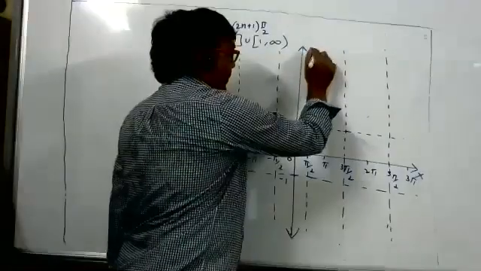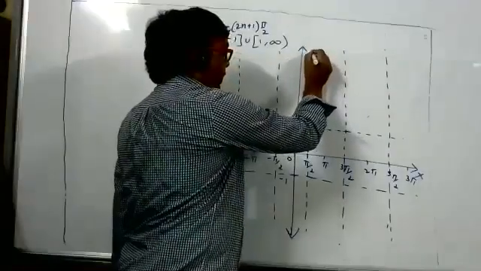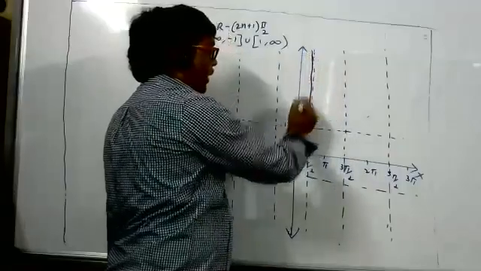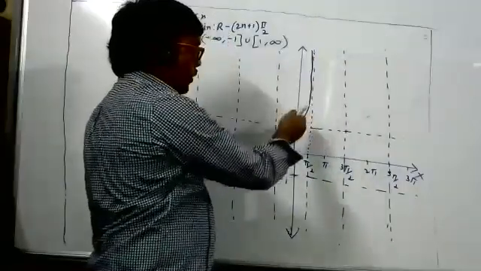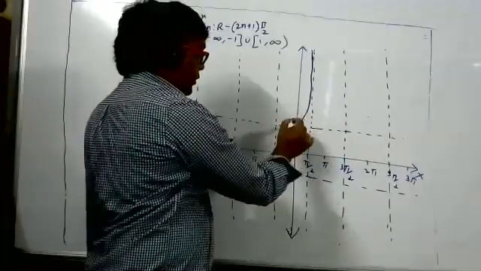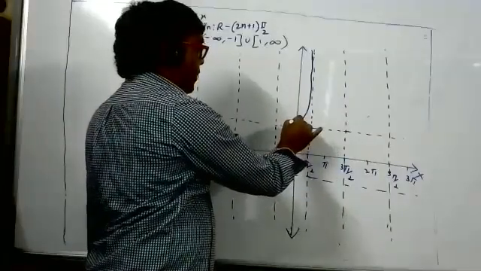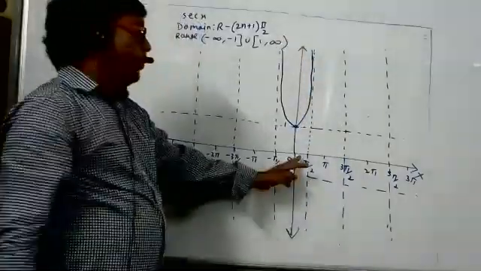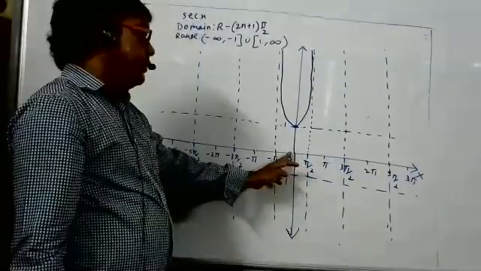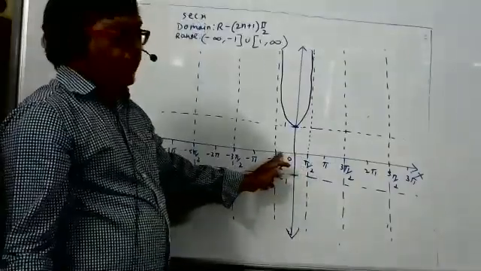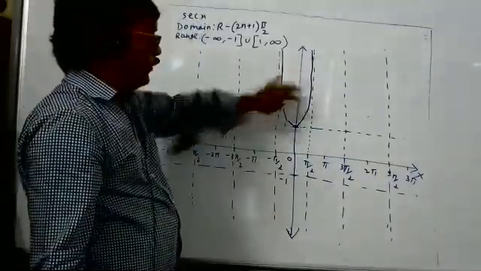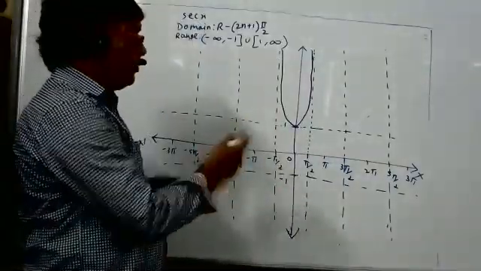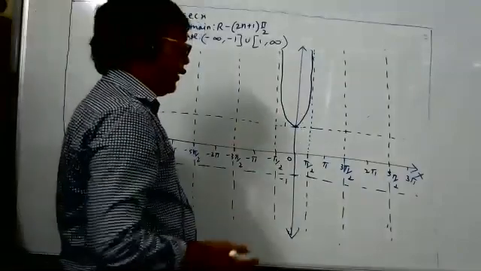So it will go this way, from here to here. It will drop from infinity to 1 at 0. From 0 to minus pi by 2, again it will increase from 1 to infinity this way, because 0 to pi by 2 is the first quadrant and 0 to minus pi by 2 is the fourth quadrant. In both quadrants, secant x is positive. Already I have given you the table. From there you can see how secant x will behave in different quadrants.